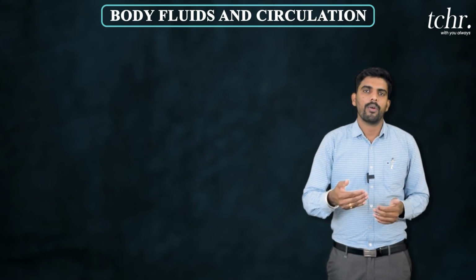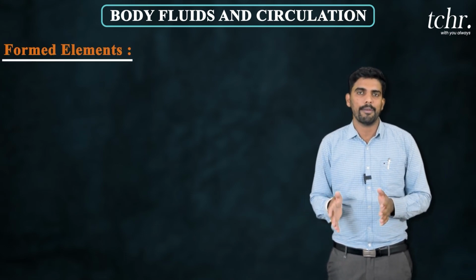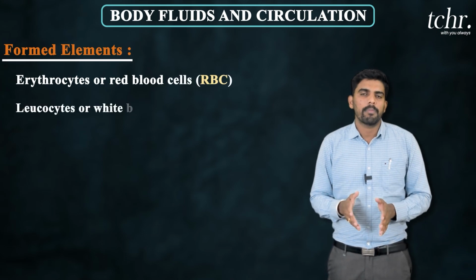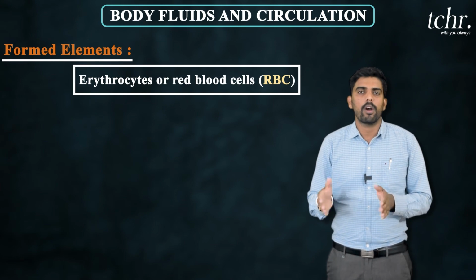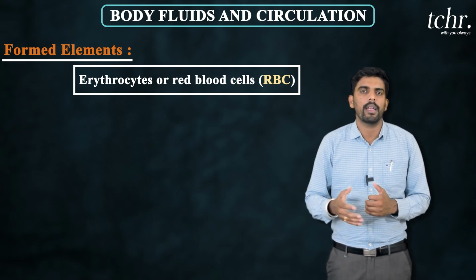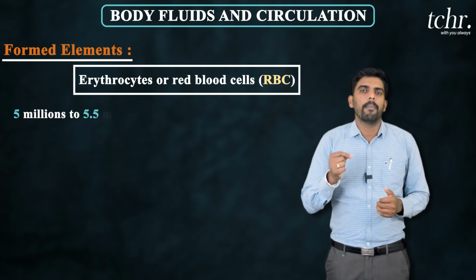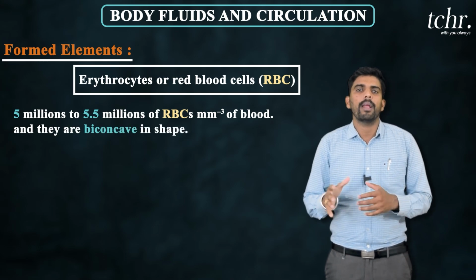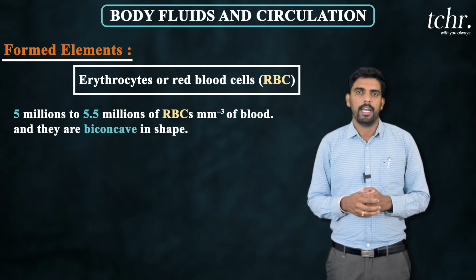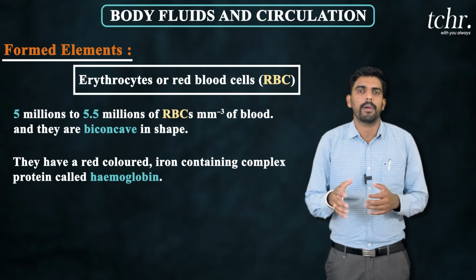Next, coming to the formed elements or blood cells. They are of 3 types: red blood cells, white blood cells, and platelets. Red blood cells are also called erythrocytes, or commonly called RBC. A cubic millimeter of blood contains 5 to 5.5 million RBC. They are disc shaped in structure, and mature RBC lack a nucleus and mitochondria.